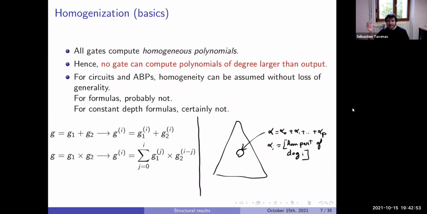In particular, if at the end we want to compute something of degree d, we never need to compute something larger than d. So if we have a gate of large degree p, we can just look at alpha 0 until alpha d, and the alpha larger than d we will not care about.